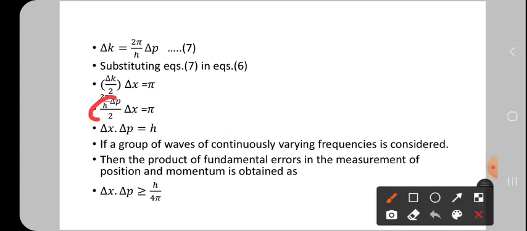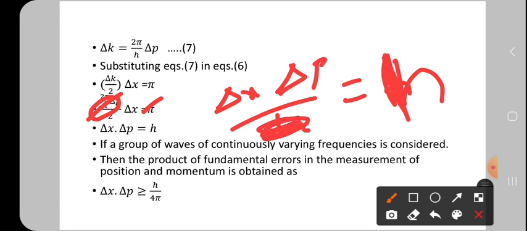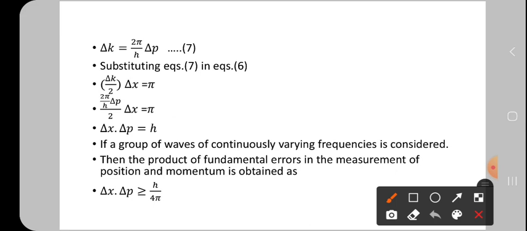See, this h is by h. Are you able to see? So delta x delta p by h is equal to 1. Already the pi gets cancelled. Bring this h to that side, it becomes h. So then delta x delta p is equal to h. Delta x delta p is equal to h.